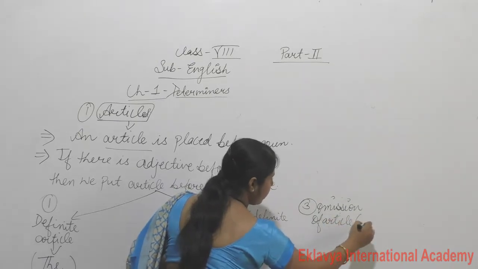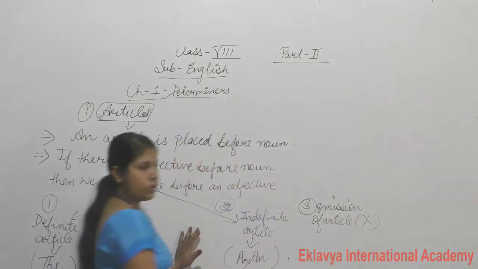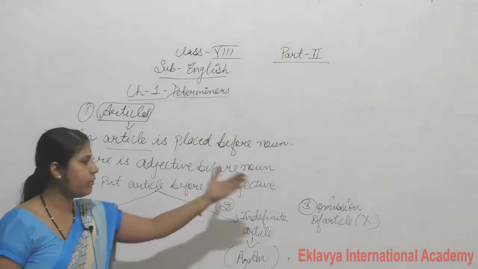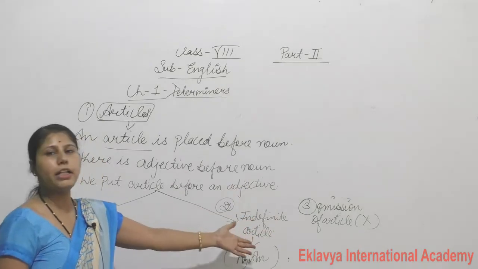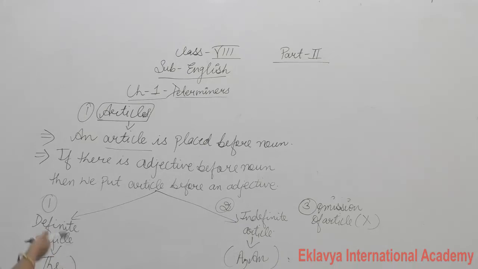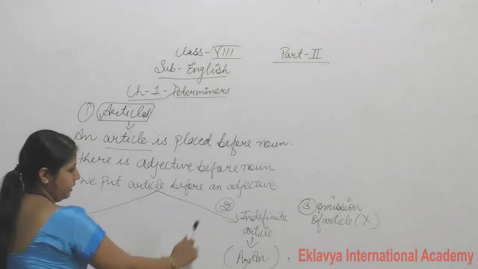It means zero article, where we put a cross. Okay, where we don't use these three articles, we put a cross. So this also I will tell you later on. But the most important are these two, the definite article and the indefinite article.